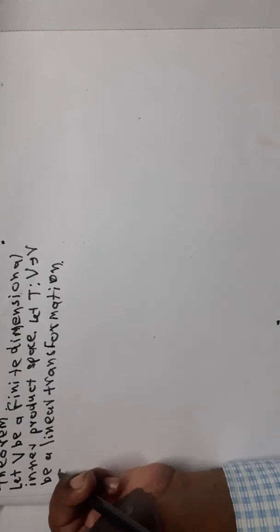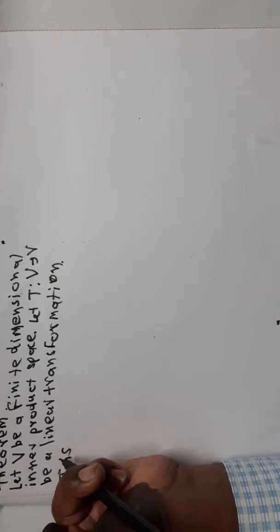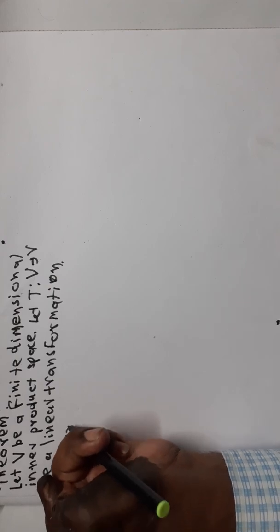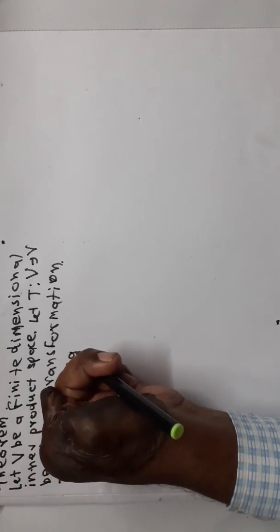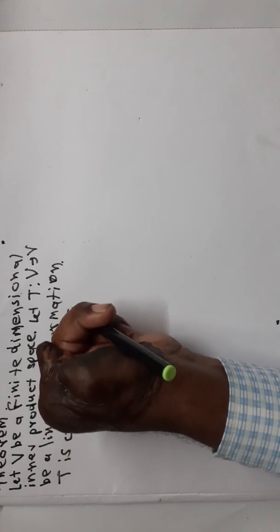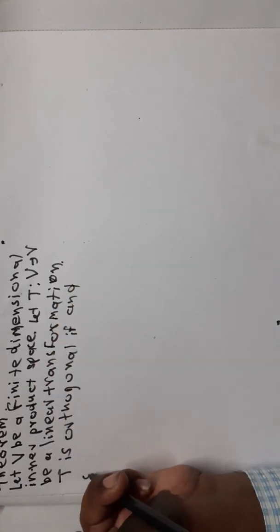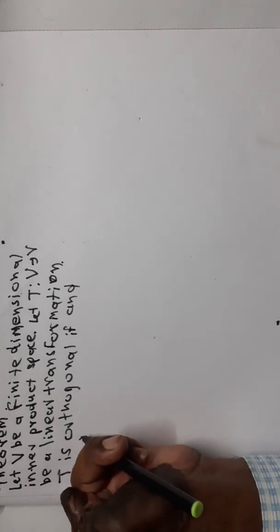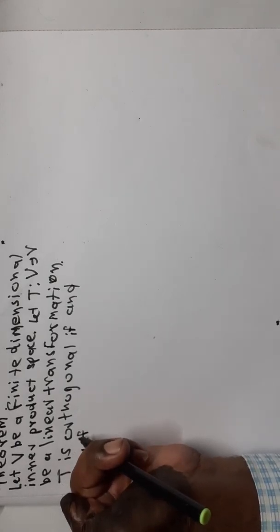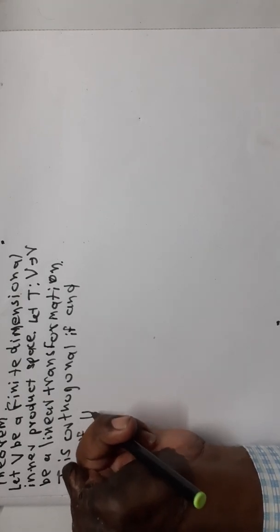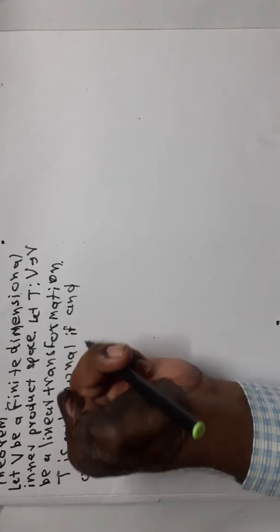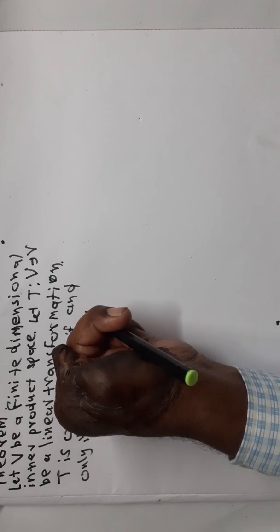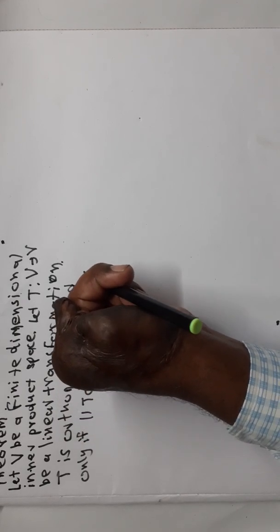Here T is orthogonal if and only if norm of T of x is equal to norm of x for all x belonging to V.